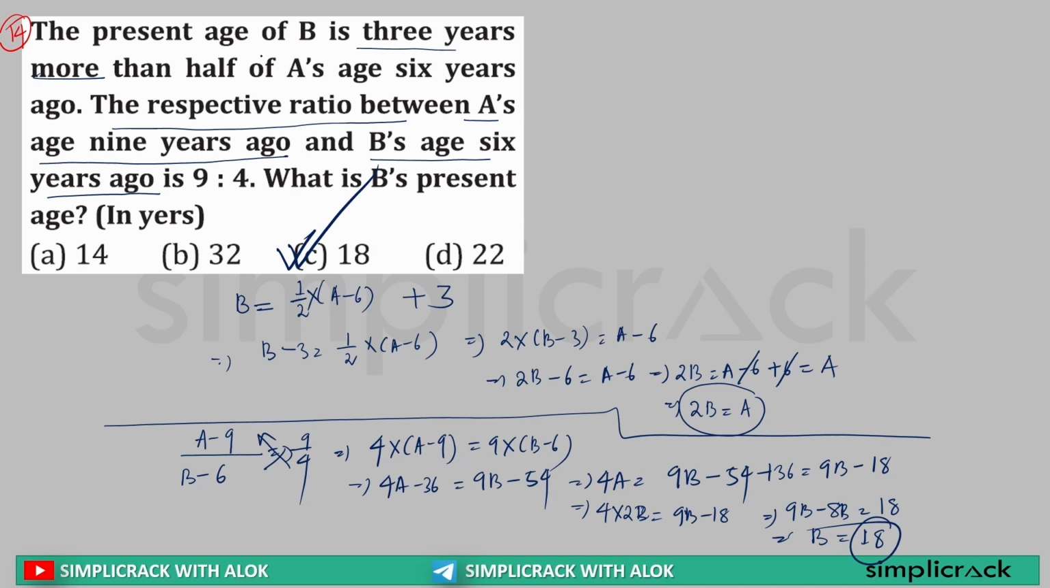Here is the crux. 3 years more than half of A's age 6 years ago. So if A's current age is x, 6 years ago his age will be x minus 6. Now half of that will be 1 by 2 into (x minus 6). Now B's age is 3 years more than this whole thing. So this is plus 3, which is equal to B's present age. So this is the crux. If you understand this, you can solve everything else.